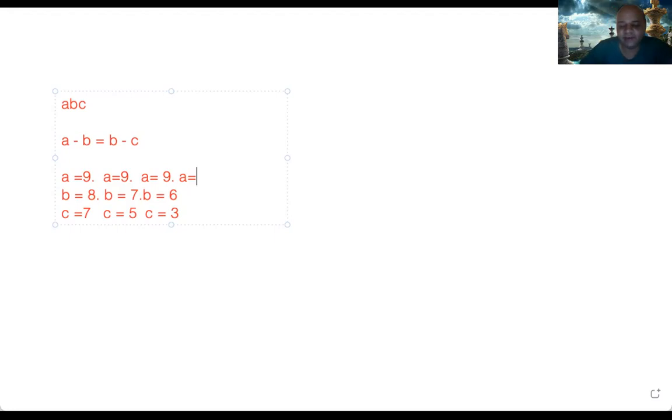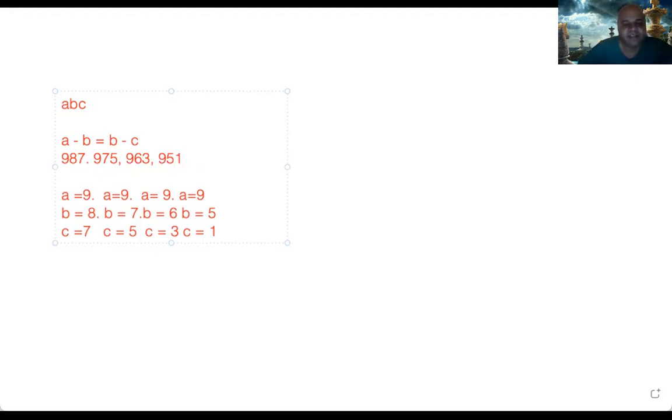Similarly, let A is equal to 9 also. And you can also take B is equal to 5, then C will have to be equal to 1. Right? And that is the last number that we get starting with 9, because 9, 5, 1: 9 minus 5 is equal to 5 minus 1. So we got four numbers: 987, 975, 963 and 951.